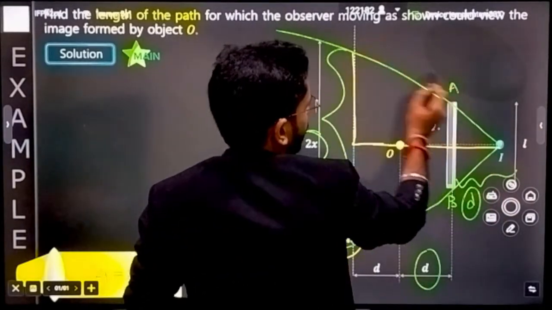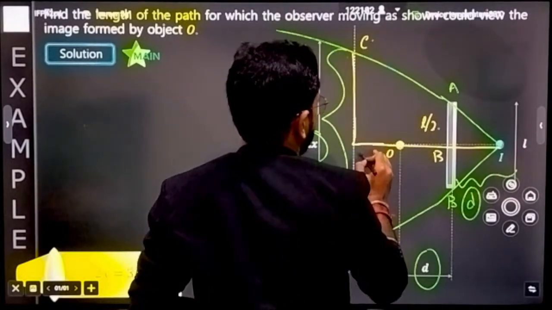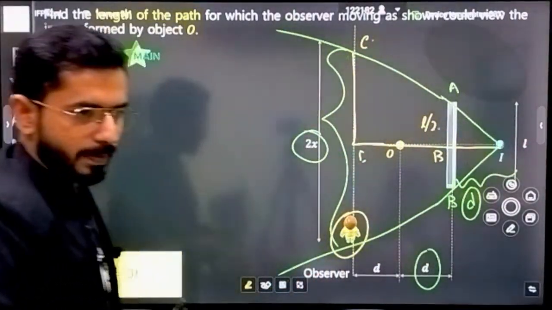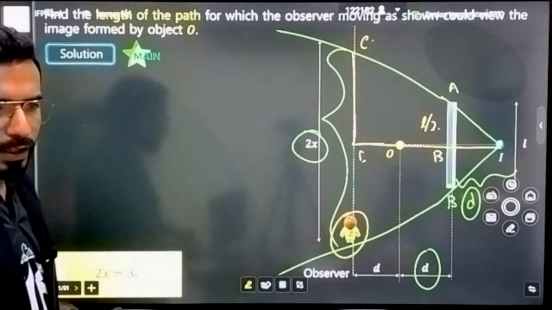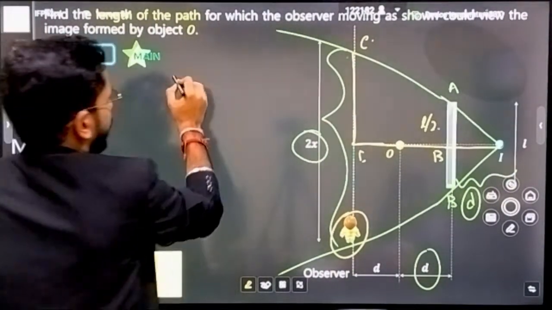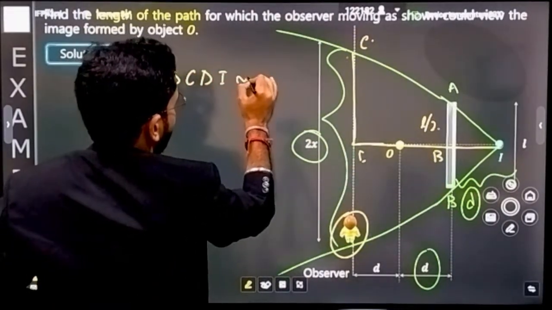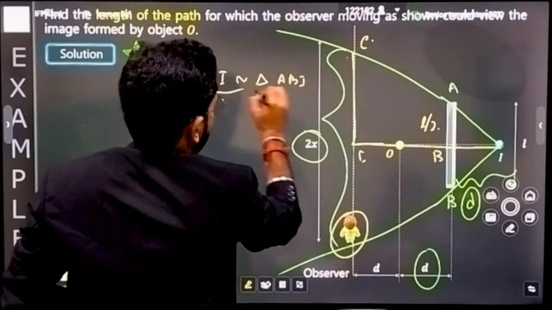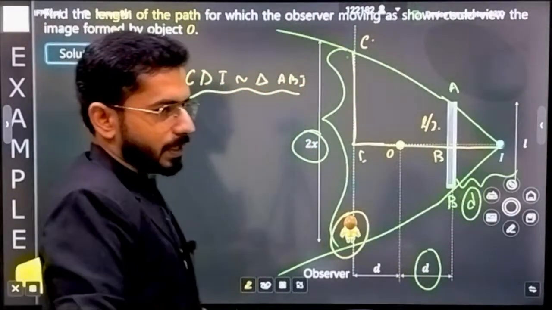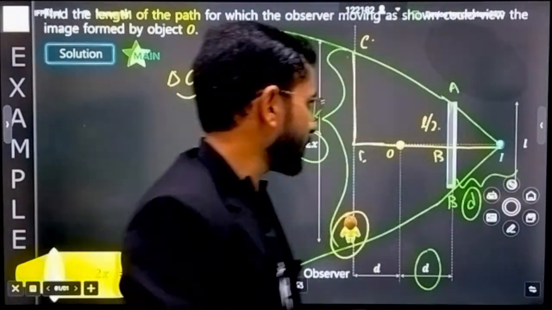I will name some points also: this point is A, I, let's name this B, this C, this D. If you remember the similarity of triangles from the basic classes, triangle CDI is similar to triangle ABI. And from the similarity of triangles, the ratio of the sides is always equal.